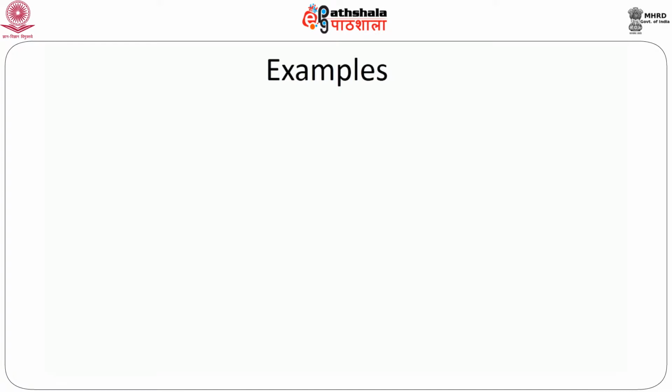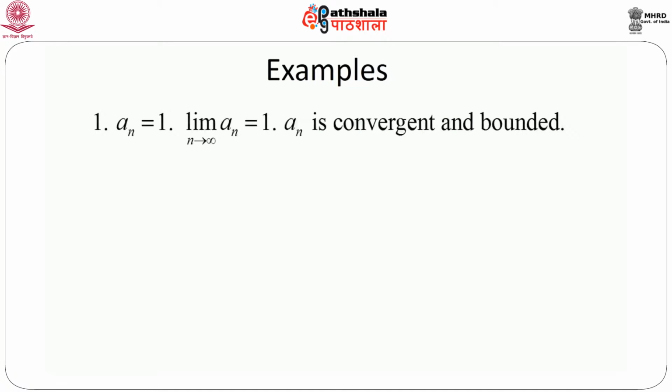Example two is a very simple one. Let's call an equals to 1. That means for every value of n, like n equals to 1, 2, 3, etc., an always takes the value 1. So naturally, as n goes to infinity, an goes to 1. So we can say that the limit of an would be 1 when n goes to infinity. It is clear that as n goes to infinity, the limit of an would be equal to 1. So we can say that an is convergent and bounded. That means it converges to 1.